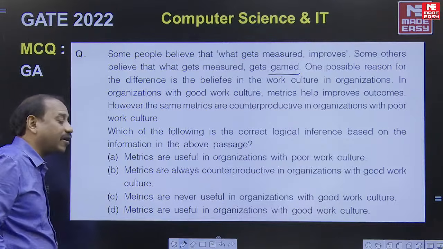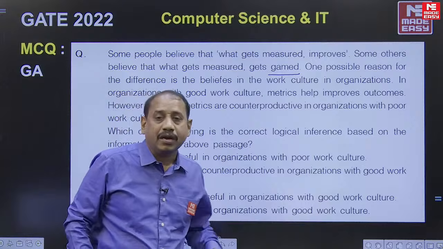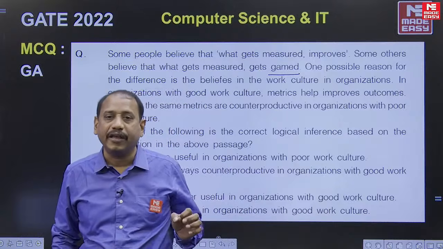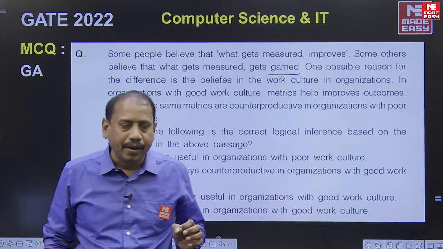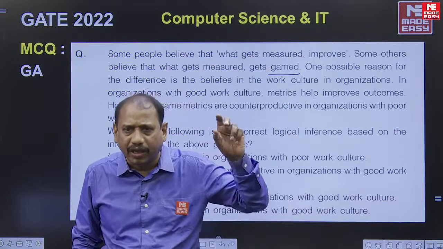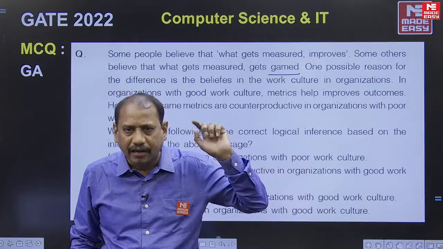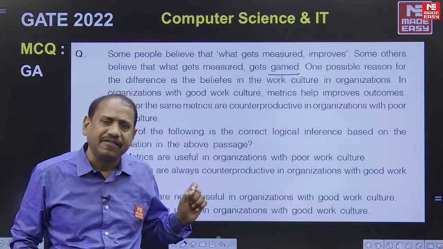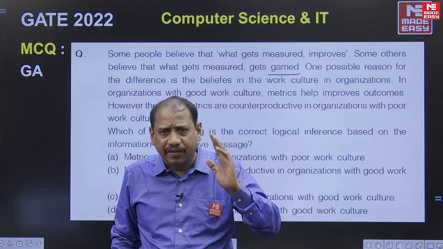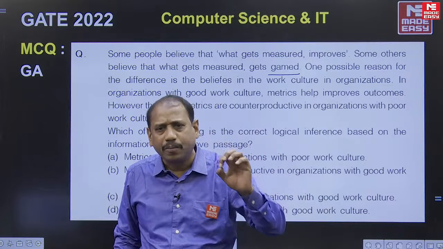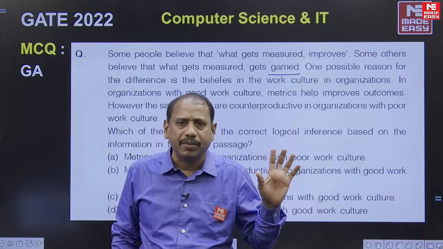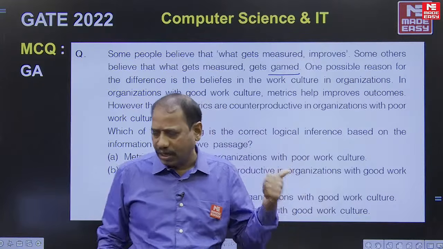Yes, this is from critical reasoning, and in critical reasoning, the elimination technique that we discussed in our classes repeatedly works wonderfully, right? And what is the most important thing in using the elimination technique? Finding out the keywords, right? And the golden rule is that anything which is not said in the passage, either directly or indirectly, cannot be your answer. Sticking to this golden rule, you can use elimination and then you can find out the answer.